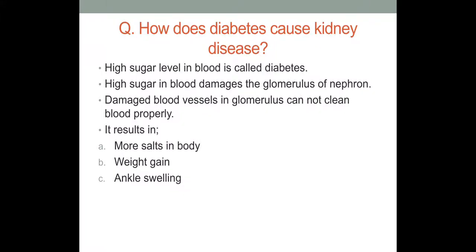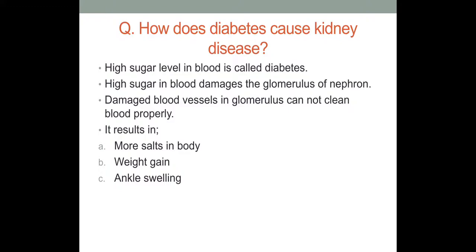Now coming toward the next question, that is how does diabetes cause kidney disease? You know, diabetes is a condition of high sugar level in the blood, and whenever there is a high sugar level in the blood, it damages the glomerulus of the nephron. As you know the structure of the nephron, the glomerulus is the filtrating unit, or the filter of the nephron.